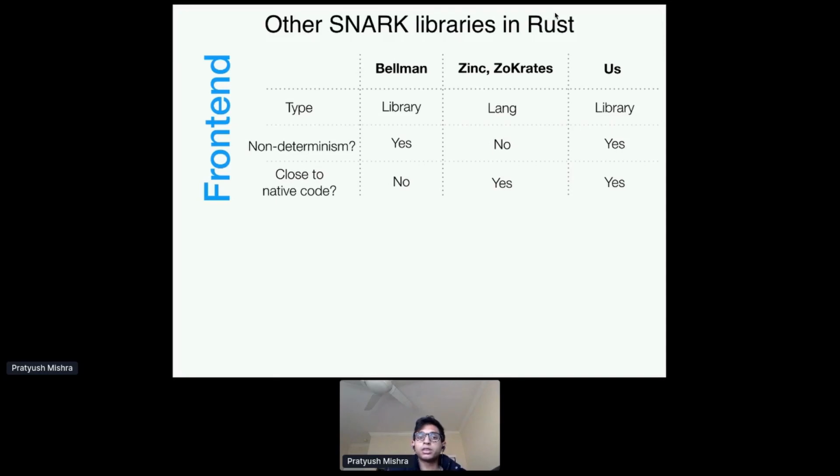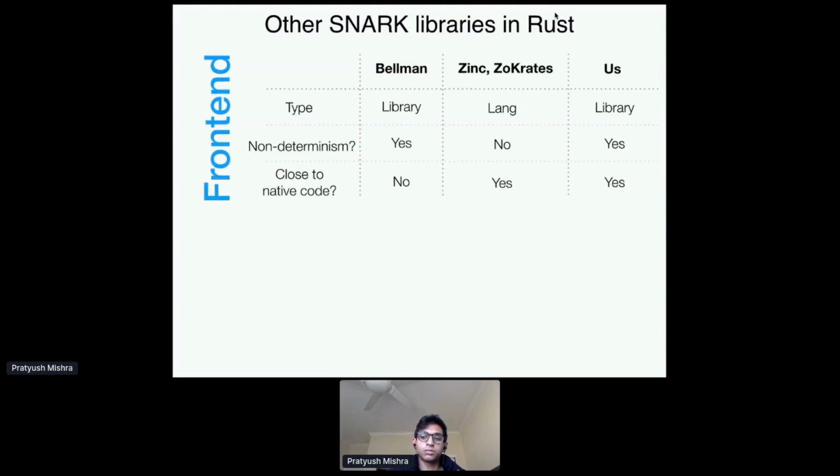So the prototypical, archetypal best example of libraries is Bellman, right? Sort of the original player in this space, and it supports, for example, for efficiency, non-determinism, right? But as you saw earlier, when you're writing constraints using the Bellman API, it's not particularly close to native code at all, right?